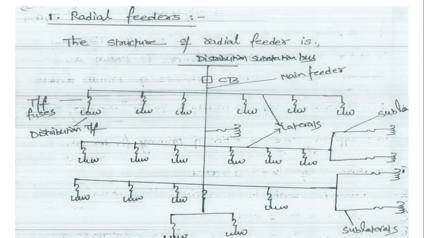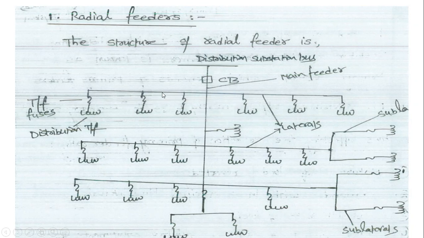This is the distribution substation, this is the circuit breaker, and this is the main feeder. If any fault occurs on the main feeder, the total load will be disconnected from the supply. The total load is connected to this main feeder, and these are the sub feeders.